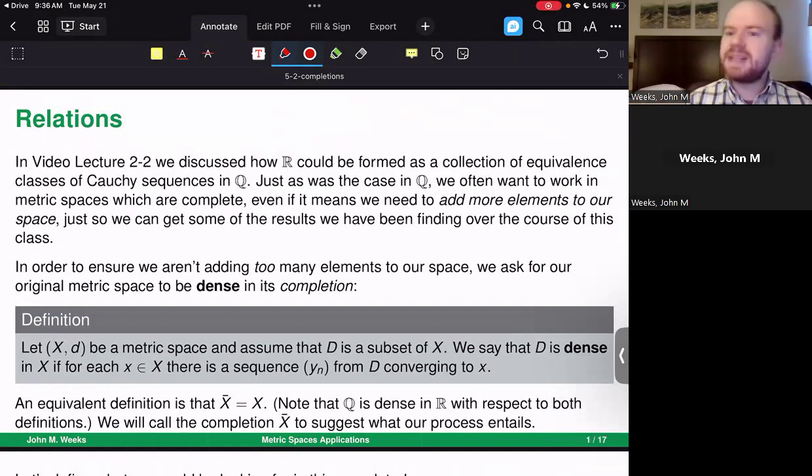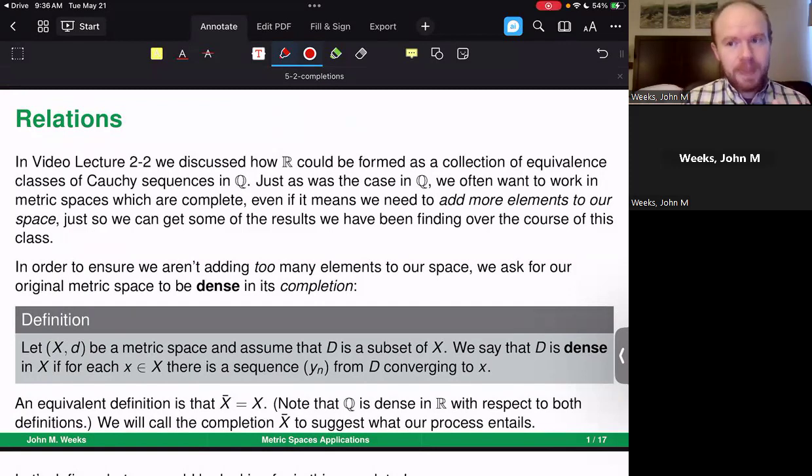If you need to go back and check to see where we mentioned that briefly, it was video lecture 2-2, where we started talking about these relations. Remember that in chapter 1 of our textbook, we have a little bit of a treatise on how a relation works. In particular, an equivalence relation is something that satisfies a few different properties, which we'll talk about in the next slide. And the equivalence relation induces a partition of the set, by which you can quotient out to get the set of equivalence classes.